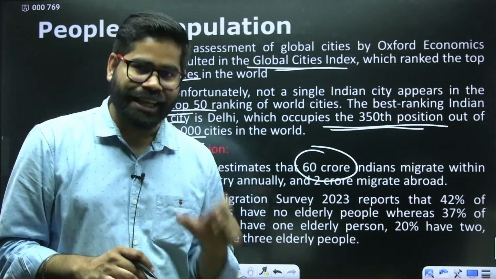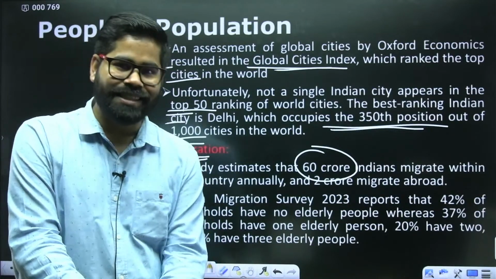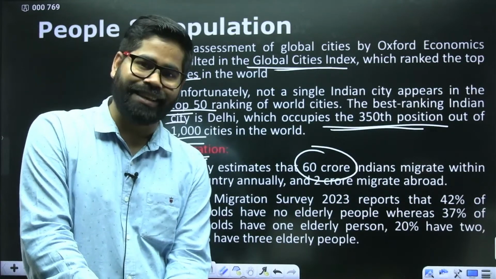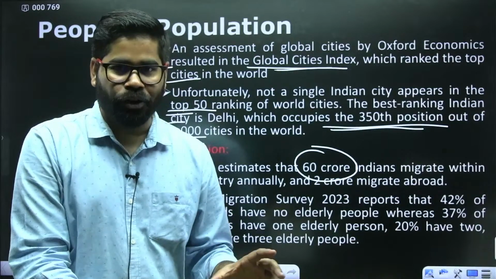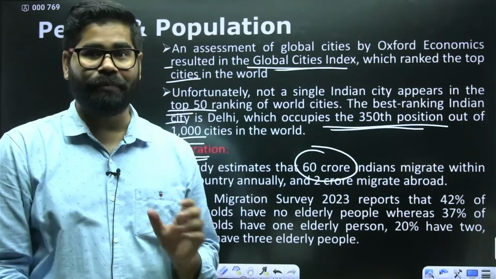So there are 60 crore people in India who are not able to find a job in their city or in their village or in their state. So 60 crore people are migrants in India.